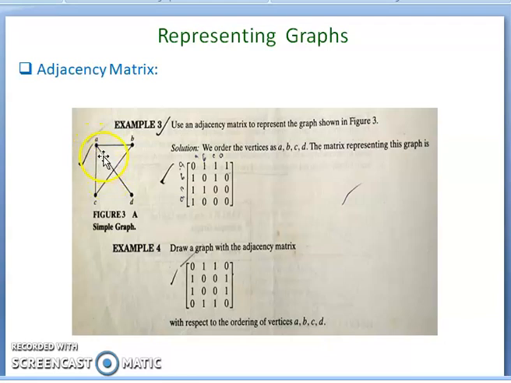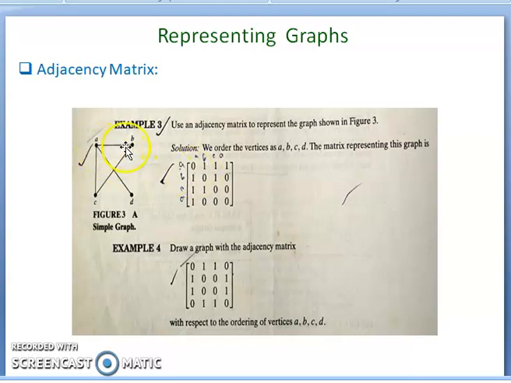Now the adjacency matrix: for example, there are m vertices in the graph. The adjacency matrix is m by m. So there are m vertices and again m vertices. The size of the matrix is m by m. Here the entries are 0 or 1. 0 indicates there is no adjacency, 1 indicates adjacency. Those two are adjacent vertices.